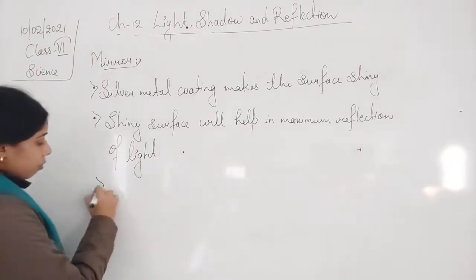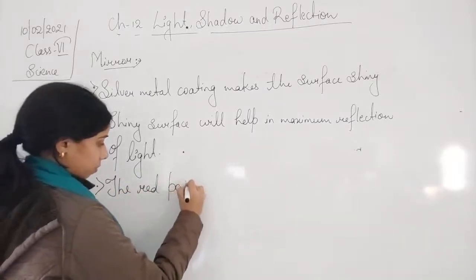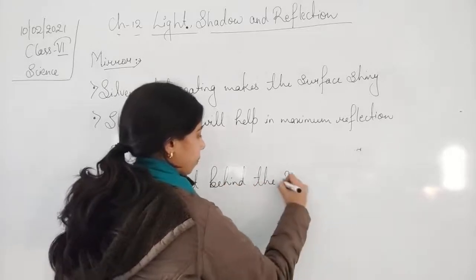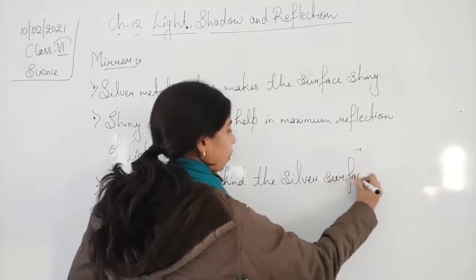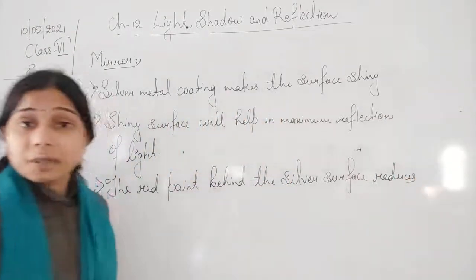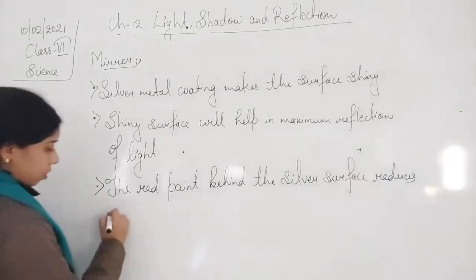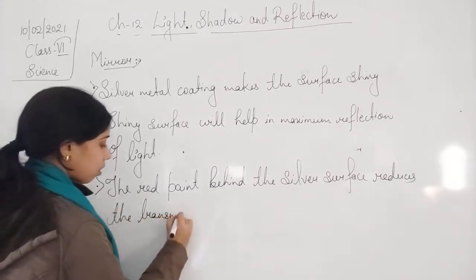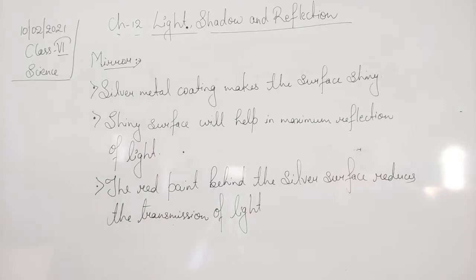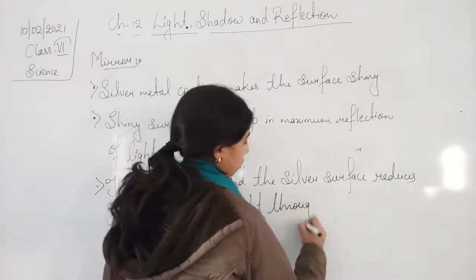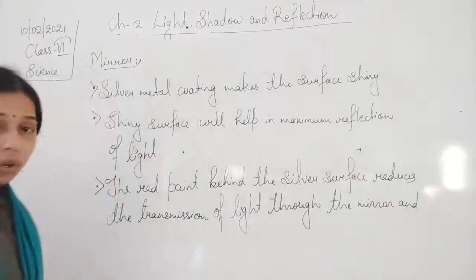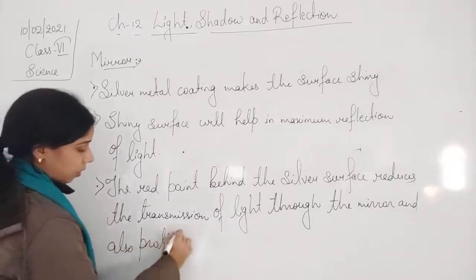Now, a red paint is also used. So we can say that the red paint behind the silver surface reduces the transmission of light through the mirror, and also protects the mirror.